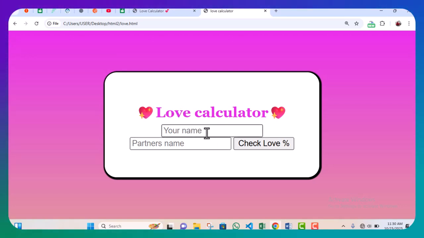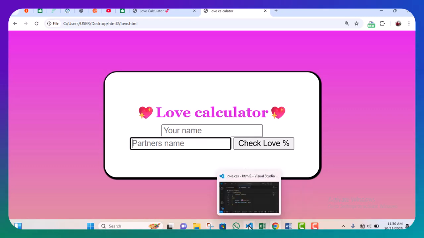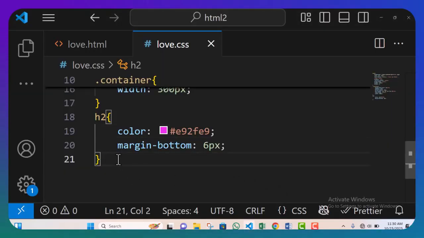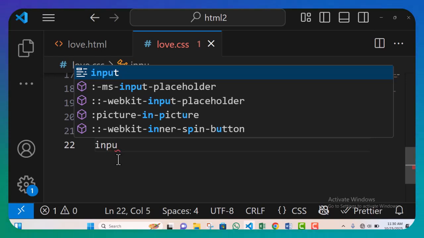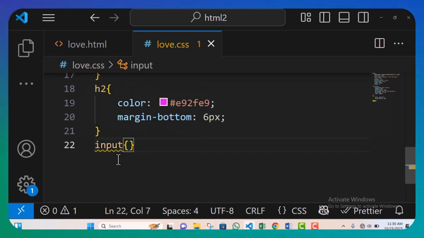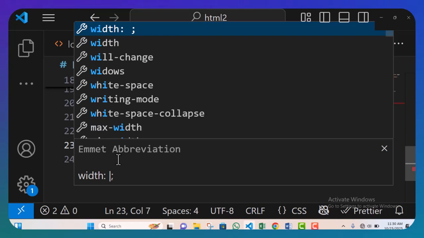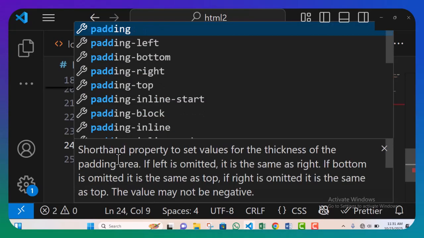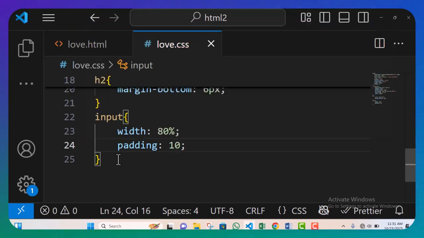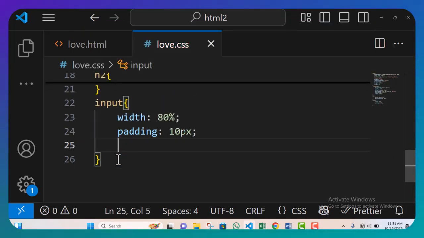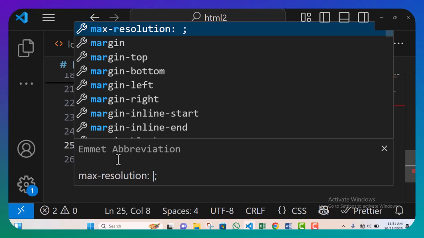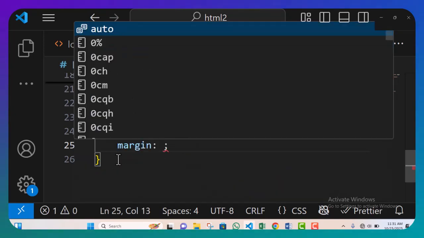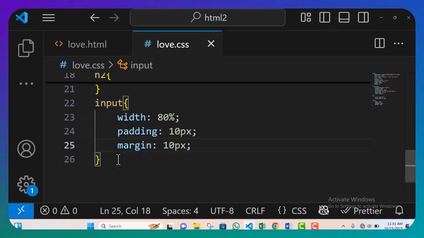So now the next thing I need to do is to style the input types. Okay, so input types, for the inputs, curly braces. So I'm going to give it a width. All right, the width is going to be 80%. I didn't say pixels, I said percent. All right, now the padding, for the padding, I think I need to give it like 10 pixels. All right, I'm going to also give it a margin, that is outer space. Padding is inner space. I also give it a margin of 10 pixels. I need enough space in it.